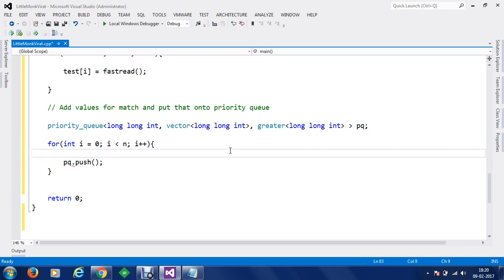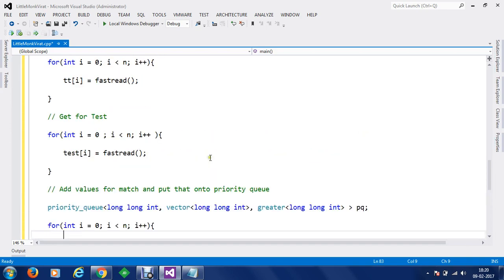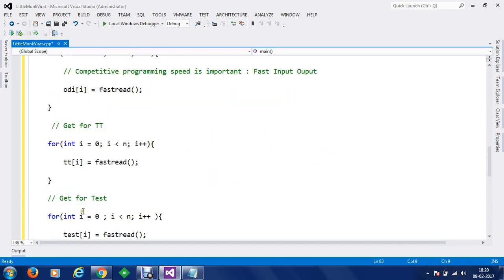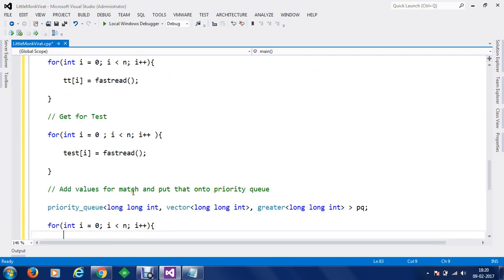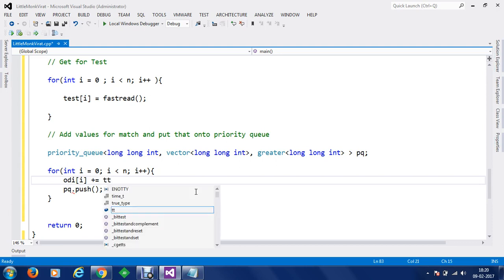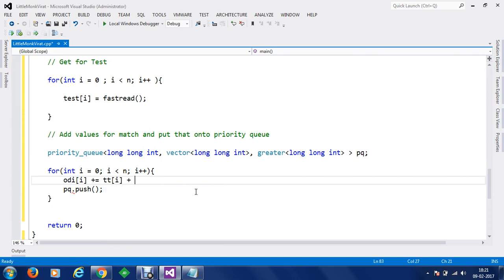In order to add the values, let's say we have 3 arrays here. Instead of creating a new array, we are going to add the values in one single array. So let's say we are going to do something like this: ODI of i plus equal to, which is like we are going to loop through all the values and we are going to add the values here. So I'm going to do test of T20 and then I'm going to add my test as well for the ith element.